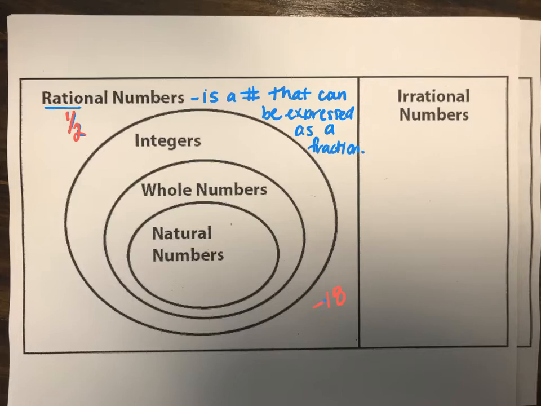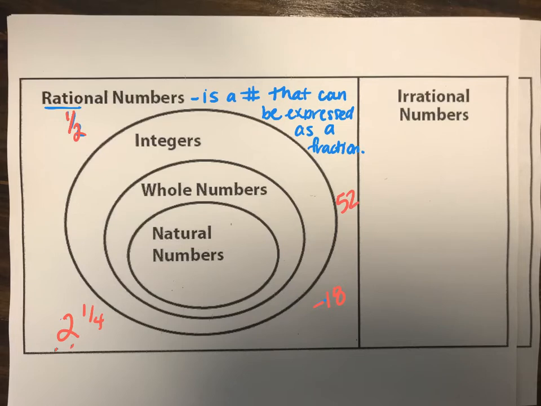How would I write -18 as a fraction? -18 over 1, because it's 18 wholes, right? So that can be written as a fraction. What about 2 and 1/4? Can that be written as a fraction? Yeah, it already is. Okay. How about 52? That can be written as a fraction, right?